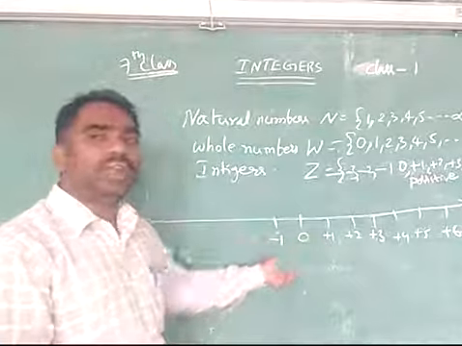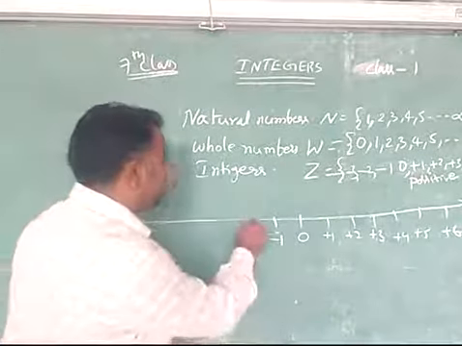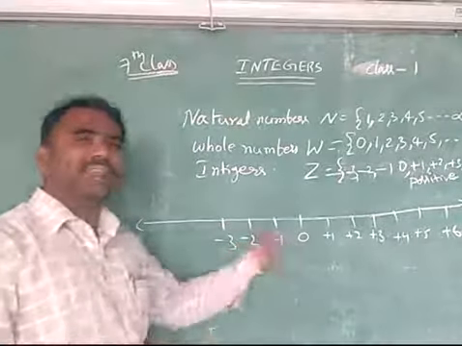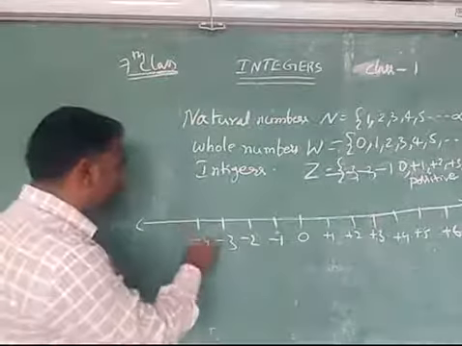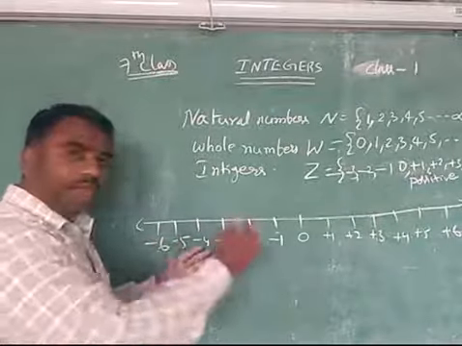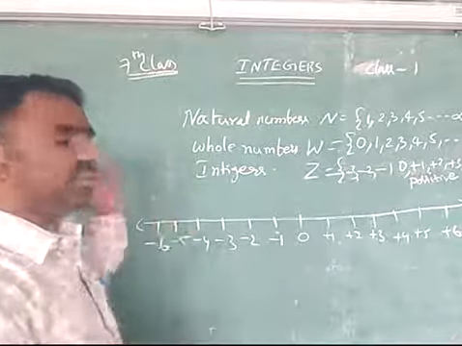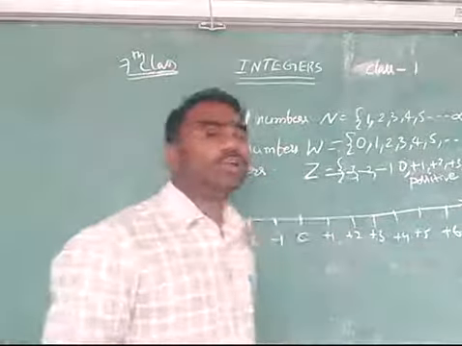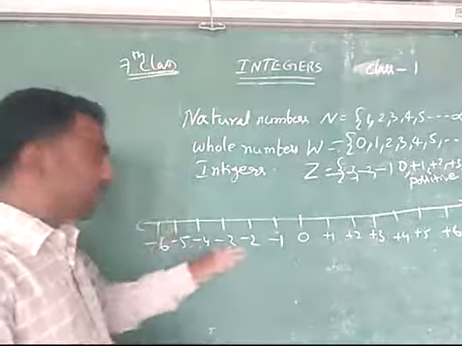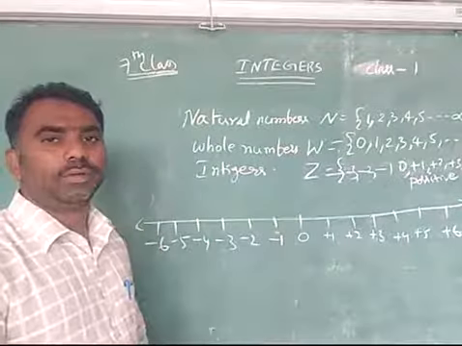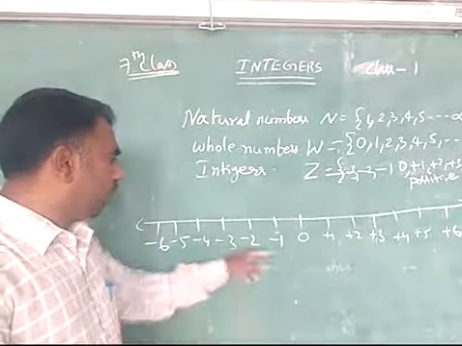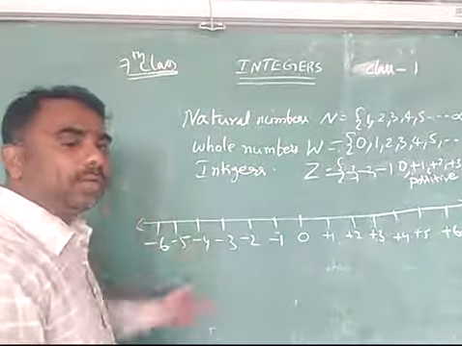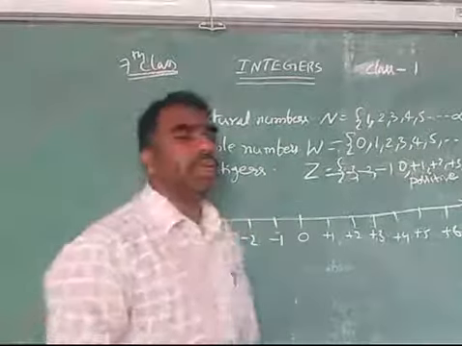-1 is less than 0, that's why it is on the left-hand side. -2 is less than all of these, that's why left-hand side. -3 is less than all of these, that's why left-hand side. -4, -5, -6 will continue like that, -7, -8, -9, -10. So positive numbers go forward on the right side and negative numbers go to the left-hand side, because these are all smaller than 0. So -1 is less than 0, -2 is less than 0, -3 is less than 0. That's why these are coming backward. So this is a way of writing the number system.